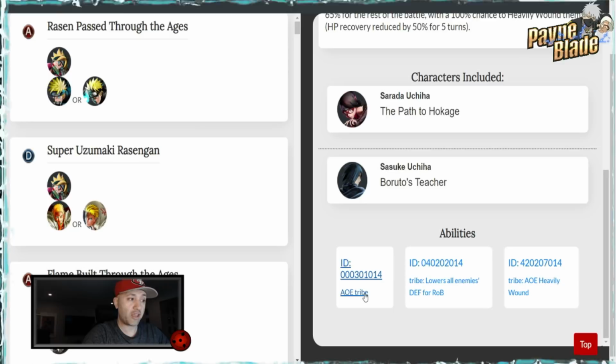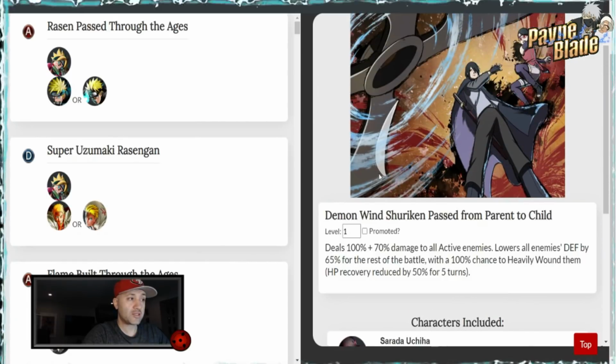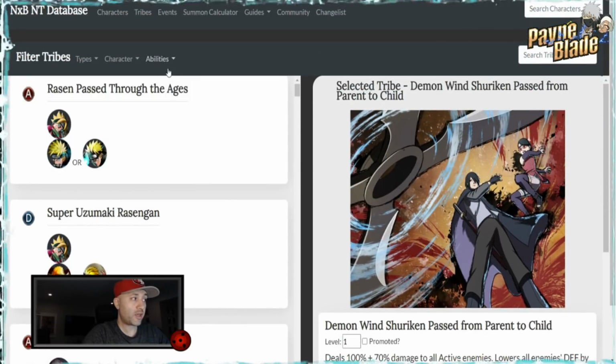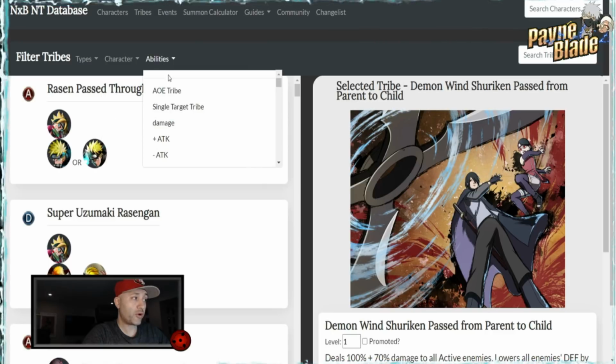So it has the abilities as an AoE tribe, lowers all enemies' defense for the rest of the battle, and does an AoE heavy wound. So these are the kind of things that you guys can look at and put together, and you can even search for the tribe itself, and that way it makes it even easier to find it. You can do it by character, or you can do it by ability.